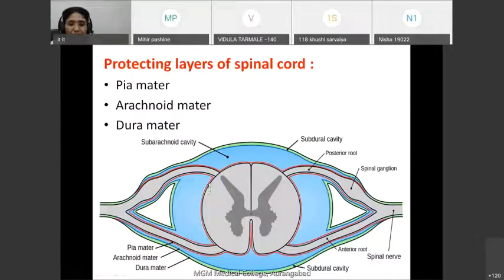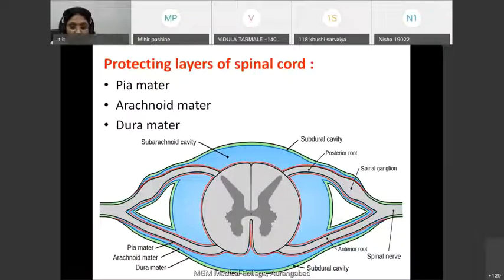Now the spinal cord is a very important structure. The main functions of the spinal cord, as you know, are that it carries various information from the periphery to the central nervous system, and from the central nervous system to the periphery, and it is also responsible for many reflex actions. Thus it is a very vital organ, and it is protected inside the vertebral column.